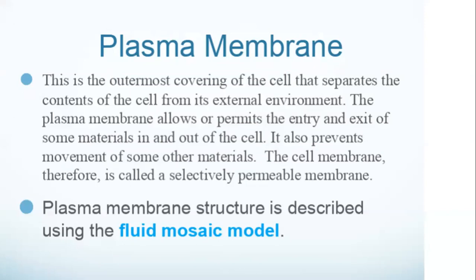No issues with that. So cell wall is only present in the plant cell and it is the outermost covering of the plant cell. And this cell wall is freely permeable. We describe cell membrane as selectively permeable, and the cell wall is freely permeable. That is, it allows the entry of all substances in and out of the cell, without any hindrance.